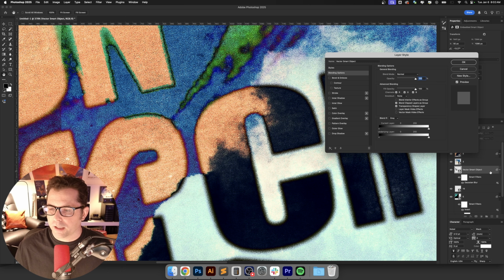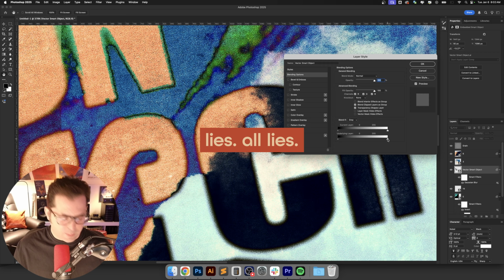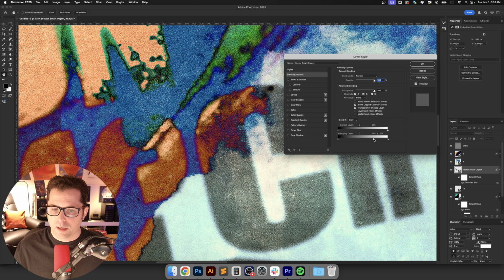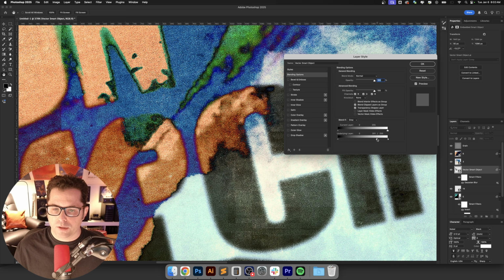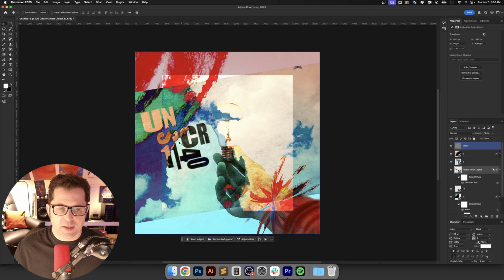And let's manipulate exactly how this is going to blend into the rest of our layers. So let's double click on our Vector Smart Object. Don't worry, I will rename that here in a second. We're going to go over here to our underlying layer, and I'm going to hold Option and click on the left caret. And we're going to bring this down to where it's not entirely completely black, and we're seeing that background blend with the rest of this composition. So it helps to give it a little bit more of an aged look. All right, so that's a really cool blending.